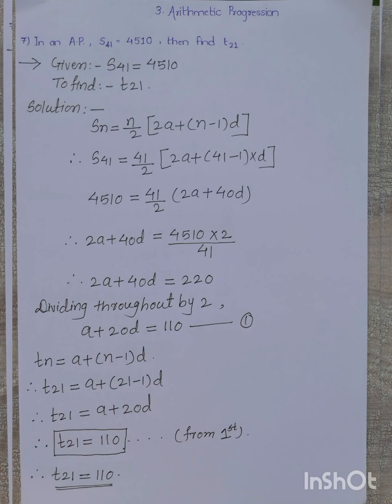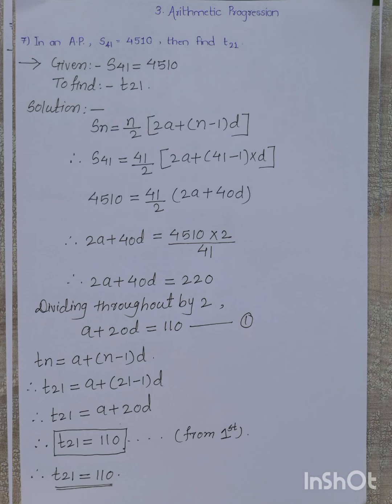As these three numbers are even numbers, we can reduce it by 2. So dividing throughout by 2, we get in the reduced form a plus 20d is equal to 110. Further we can't solve it, so name it equation number 1. To find T21, we now write the Tn formula. Tn is equal to a plus n minus 1 into d.